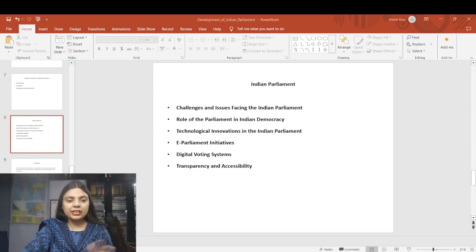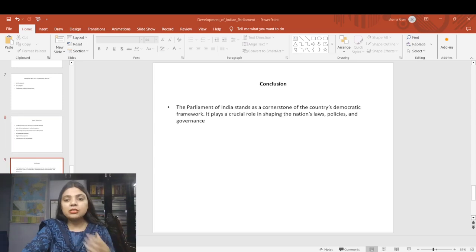On technology and innovation in India's Parliament, the e-parliament initiative has been started by the government, a digital voting system has been started, and transparency and accessibility have been improved by the government. So let's move further and conclude this chapter. At the end, we can say the Parliament of India stands as a cornerstone of the country's democratic framework, and it plays a role in shaping the nation's laws, policies and governance. Being an aspirant as well as a citizen, understanding its structure, function and challenges is essential for everyone. This is the reason I wanted to make this lecture on the Parliament of India.